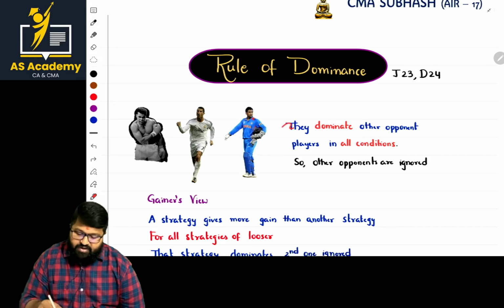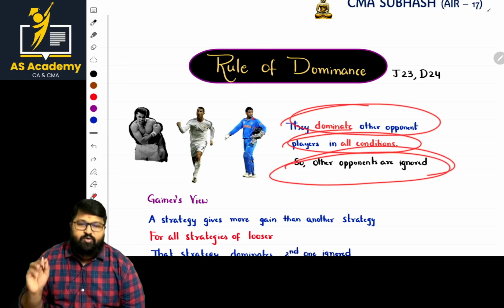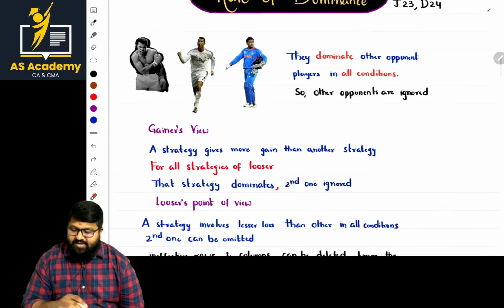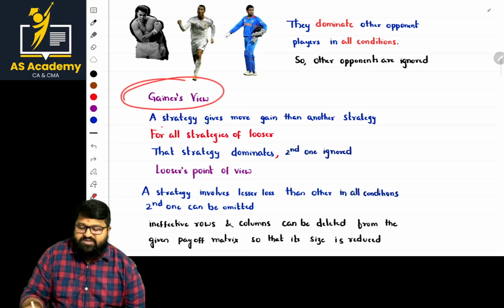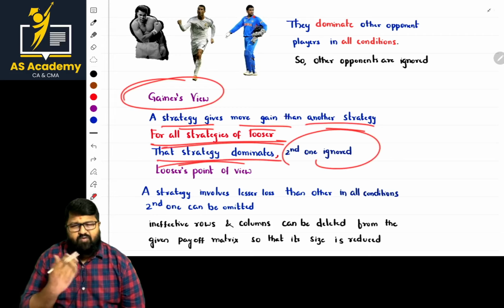See that point now? They dominate the opponent players in all conditions, so other components are ignored. Other opponents are ignored. Now, what is the gainer sweep? The strategy gives more gain than another strategy for all strategies of the loser. That strategy dominates the second one, whatever the strategy of the loser.